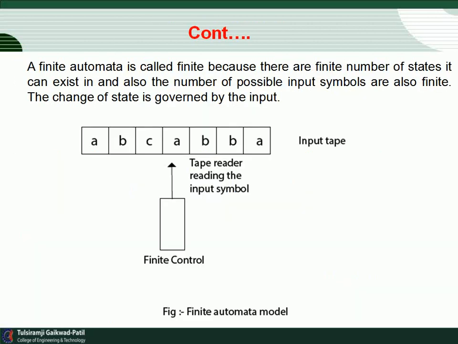So this is the finite automata model, with the input tape, tape reader and finite control. A finite automaton is called finite because there are a finite number of states it can exist in, and the number of possible input symbols is also finite. The change of state is governed by the input. So this is all about finite automata.